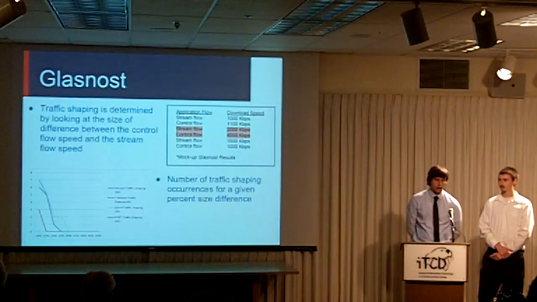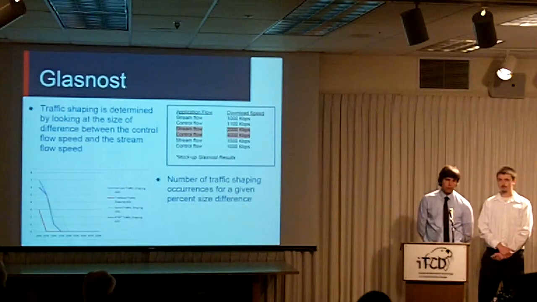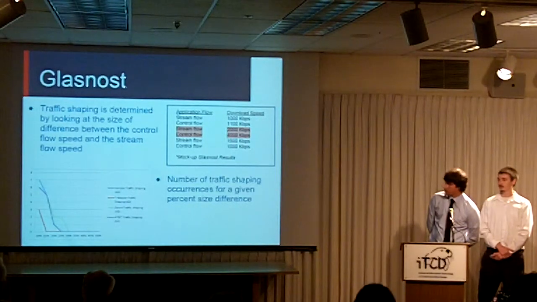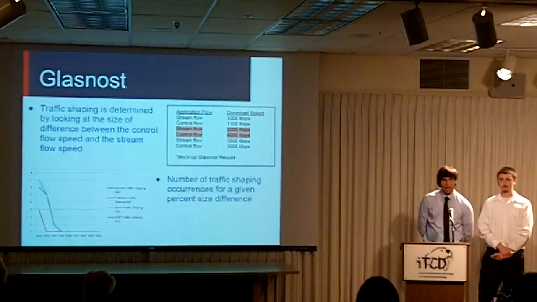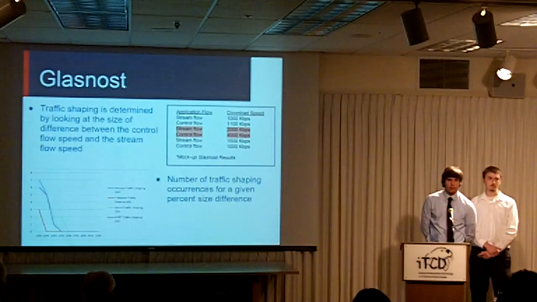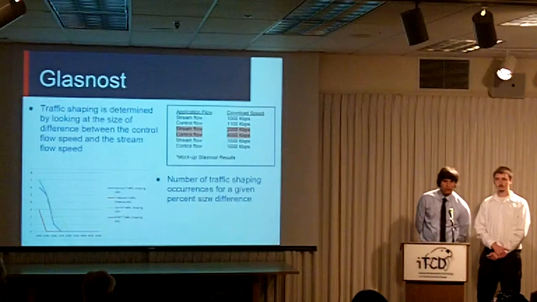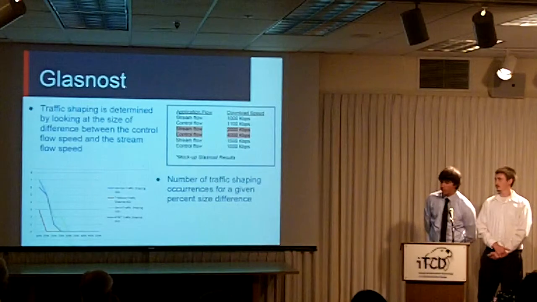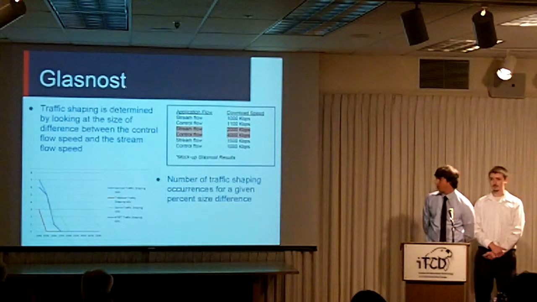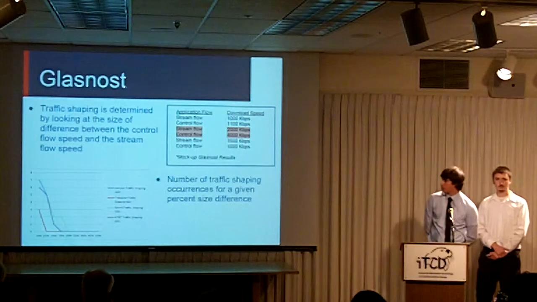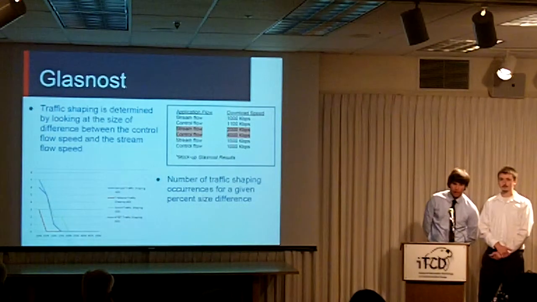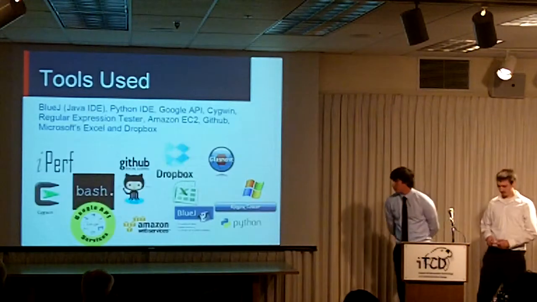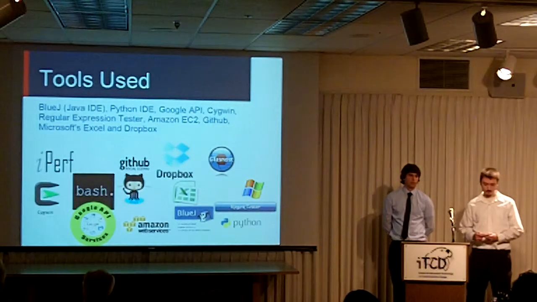The way that we determined traffic shaping was by comparing a stream flow and a control flow together. In the image on the right-hand side, you'll see highlighted in red a stream flow that's 2,000 kilobytes per second and a control flow that's 4,000 kilobytes per second. That's a size difference of 50%, and so in that case, it's highly likely that traffic shaping occurred. In the bottom left graph, you can see the number of traffic shaping occurrences for a percent size difference. At 10%, you see the highest occurrence of traffic shaping instances, and then towards 30%, we see no more instances of traffic shaping.